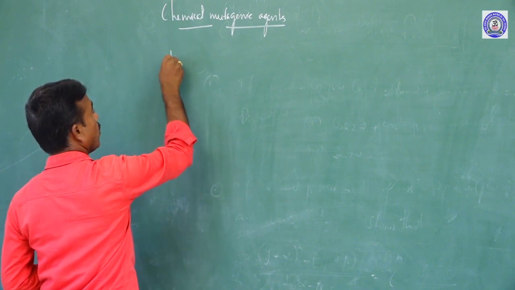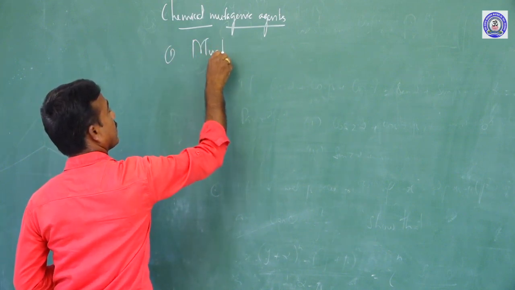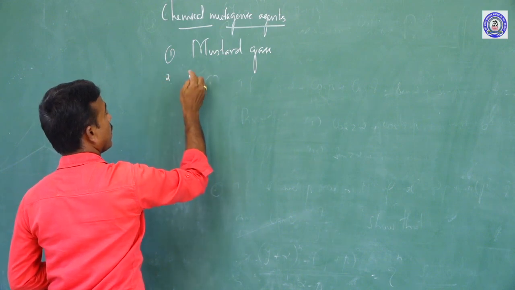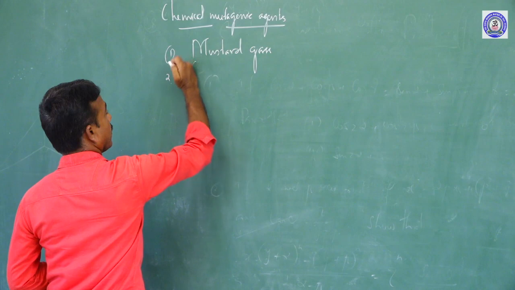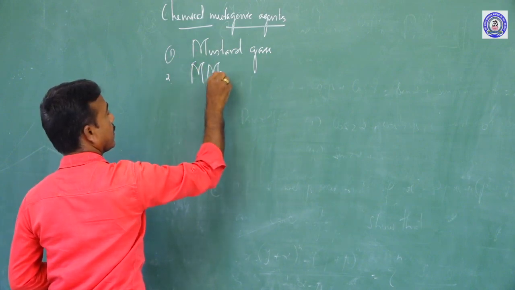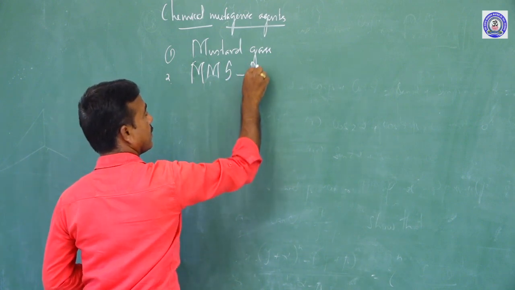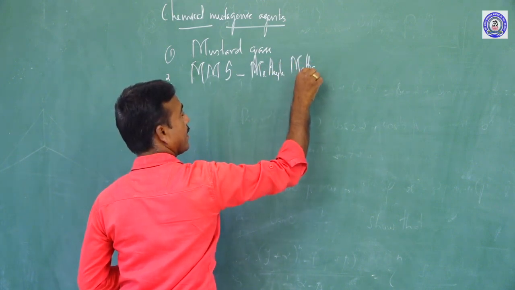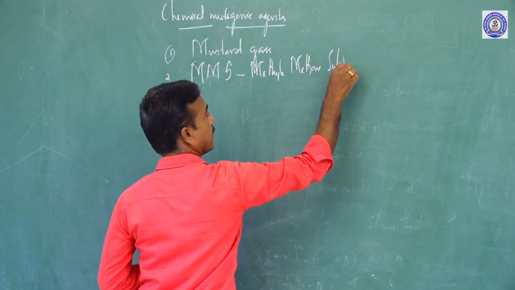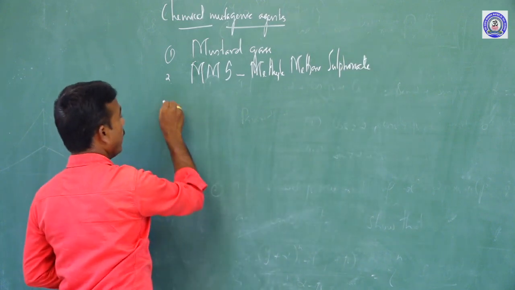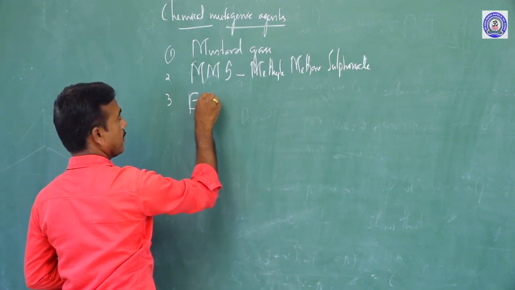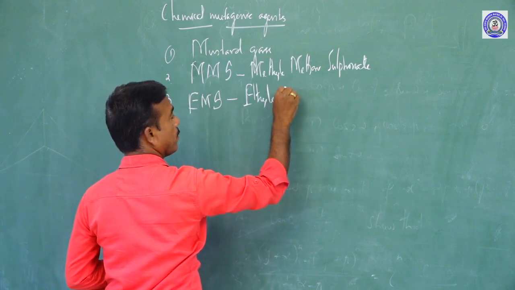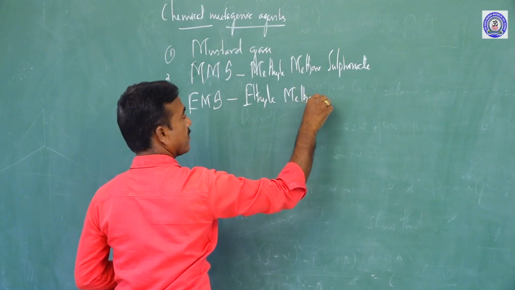Let me illustrate. One is mustard gas. Second is MMS, methyl methane sulfonate. Third is EMS, ethyl methane sulfonate.